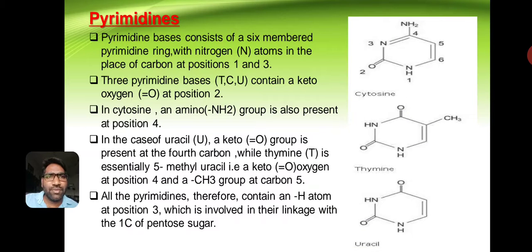Pyrimidines. Pyrimidine bases consist of a six-membered pyrimidine ring with nitrogen atoms in place of carbon at positions first and third. All three pyrimidine bases contain a keto oxygen at the second position. In cytosine, an amino group is also present at the fourth position.